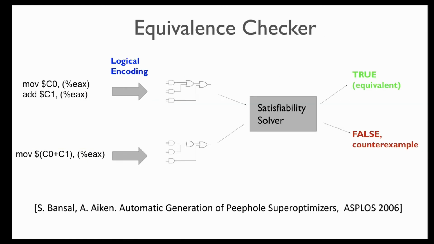Because only acyclic patterns and replacements were considered in this work, the equivalence checker was realized by first converting assembly sequences into their logical circuits containing Boolean operators, and then using a satisfiability solver to decide equivalence. The result of the satisfiability solver is either true, which means the programs are equivalent, or false, in which case a counterexample is generated by the satisfiability solver that demonstrates the inequivalence.